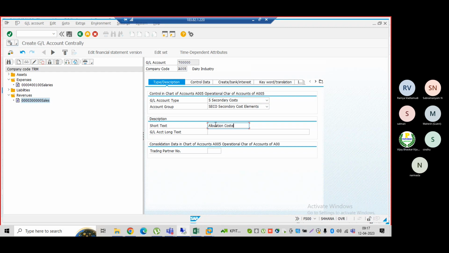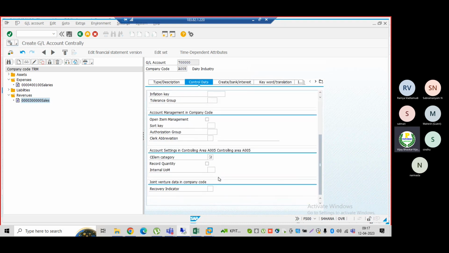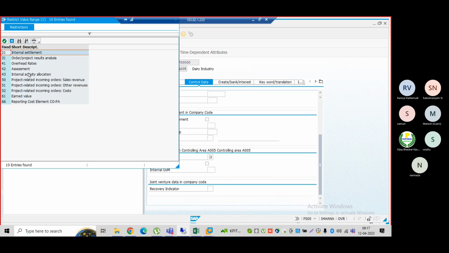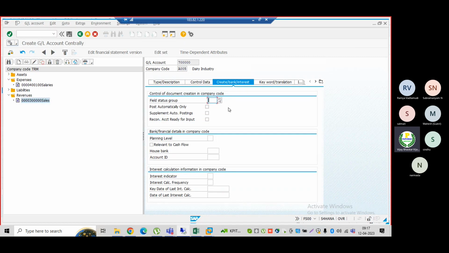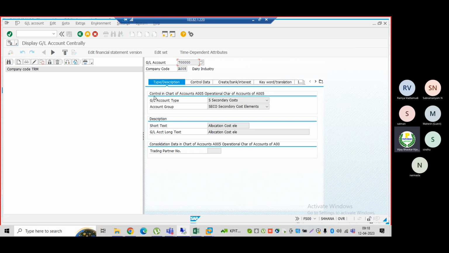Then allocation, I'll just put it as the allocation cost. Internal order or allocation. Let me select assessment or distribution, internal settlement. I will choose this one. Then G001. Save it. Now the data has been saved. So now I have created the secondary cost element also.